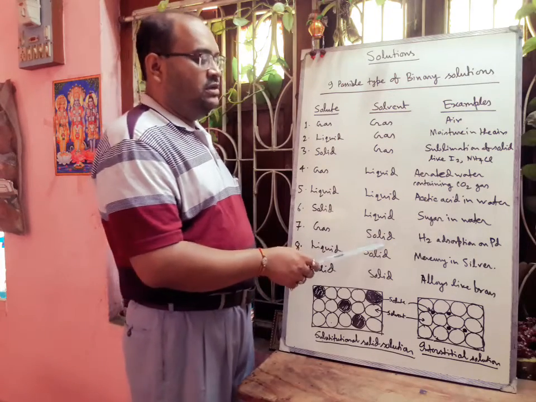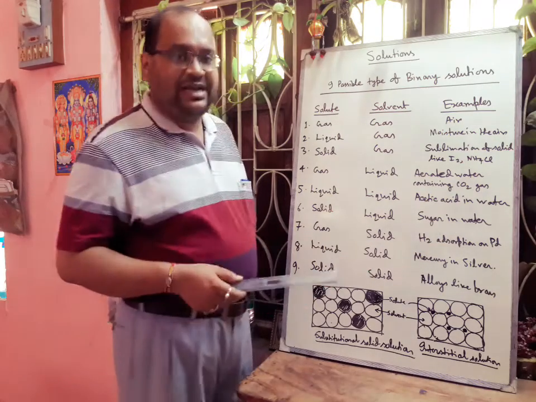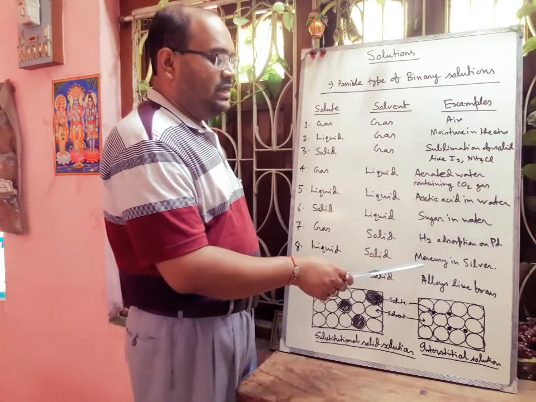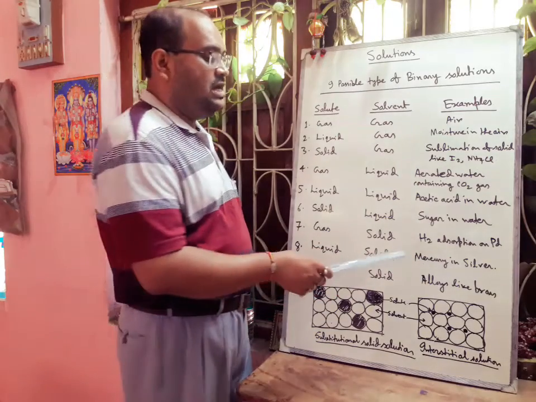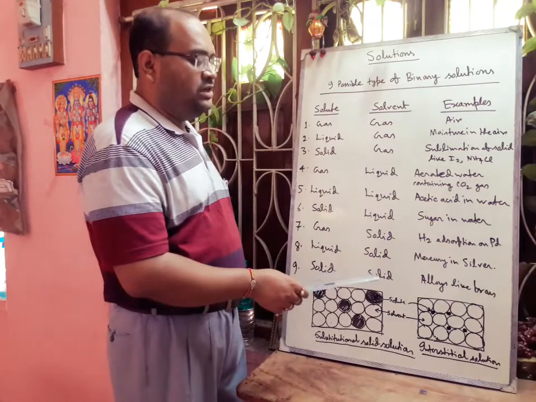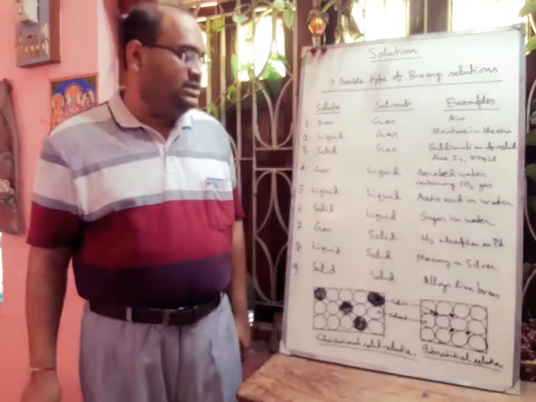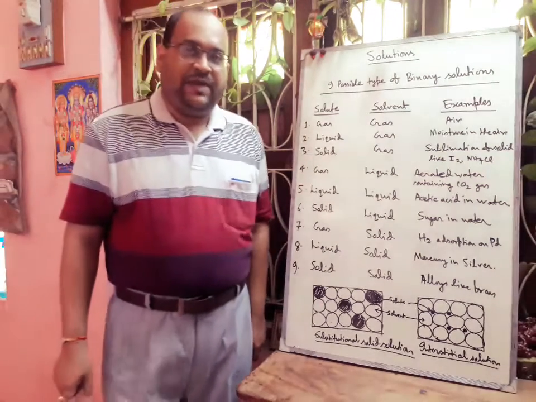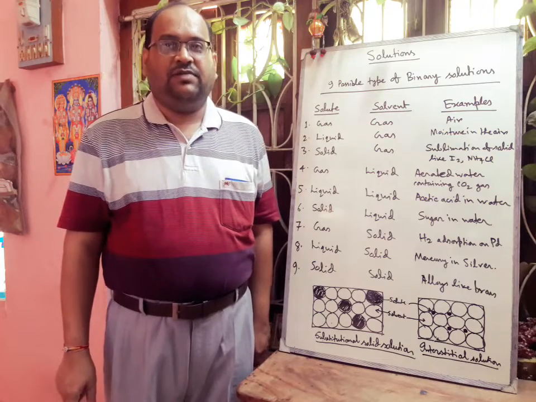Next, gas in solid, like if we adsorb hydrogen gas on a palladium or platinum surface. Next is liquid in solid, that we can think of as mercury in solid silver, that is the amalgam of silver. Next one is solid in solid, which is nothing but alloys like brass, bronze.